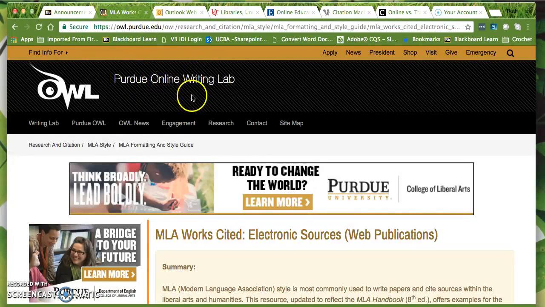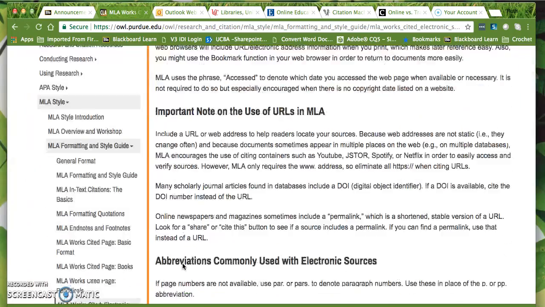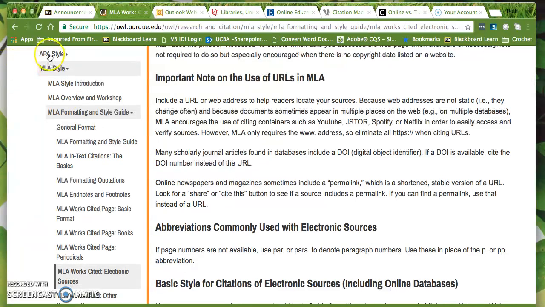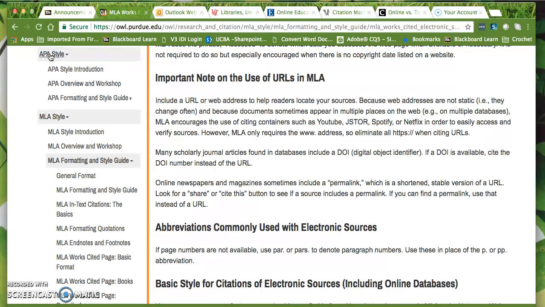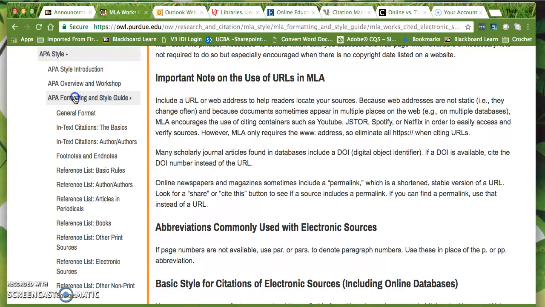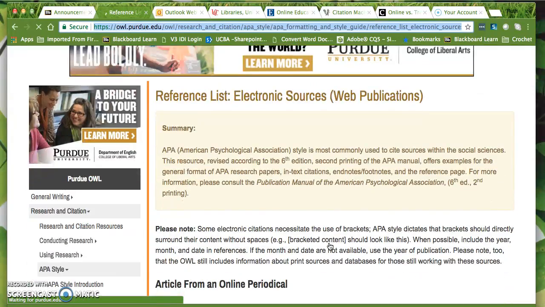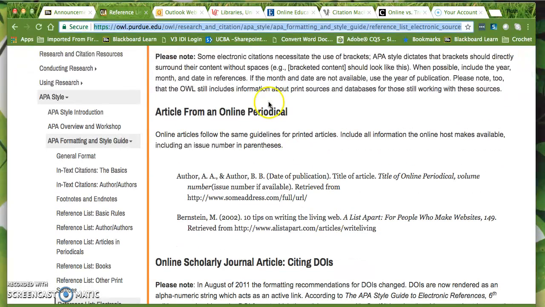Well, thank goodness I found it in the other one, but I can also go to the Purdue Online Writing Lab. Since I'm looking at APA, I'm focusing on APA at the moment, and I would go to electronic sources, and in electronic sources I would then do an article from an online periodical. This is how I'm going to be citing that one. But I can't cite it as a website because it's not a website. It's actually an online journal.